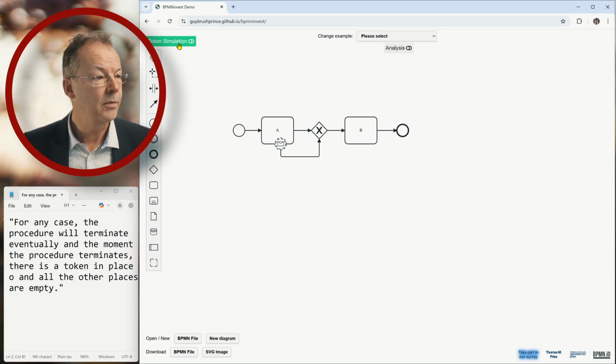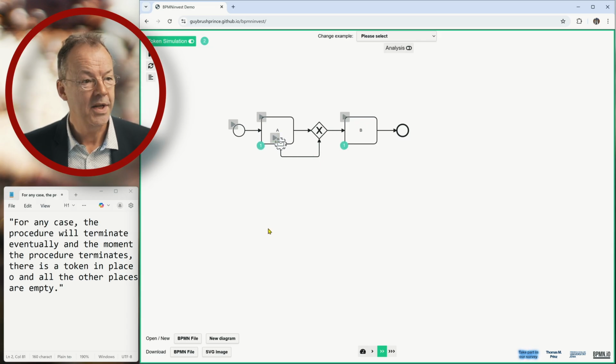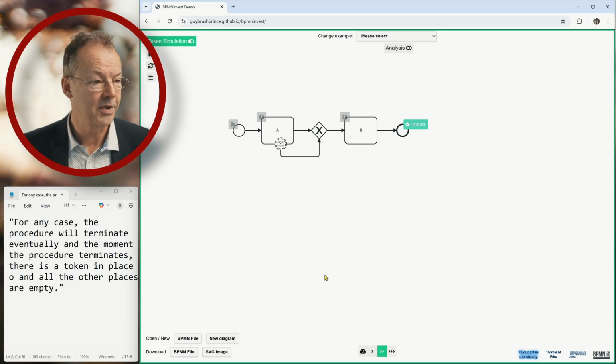And if we do the token simulation, I can show you what I mean. I just make a pause here, and I will put a pause here as well. So one token comes from here. Then we finish this. Now you can see we have two tokens here. We can execute B twice. And in general, this is not what we want. So it doesn't have the soundness property.